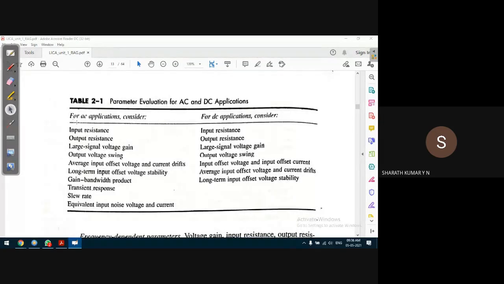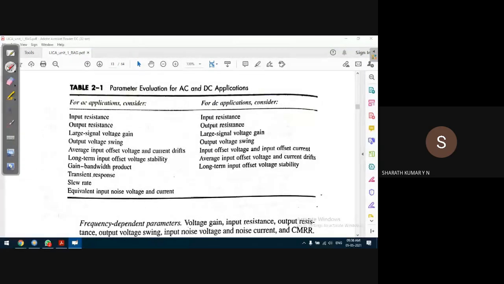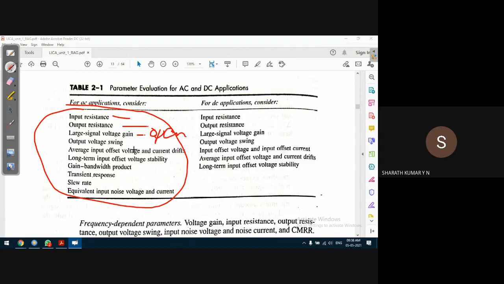Okay, quickly to summarize the characteristics: what are the parameters to be considered for AC applications, and what are the parameters for DC applications? For AC applications: input resistance, output resistance, large signal voltage gain, which is the open loop voltage gain, and output voltage swing, which is affected by the slew rate.